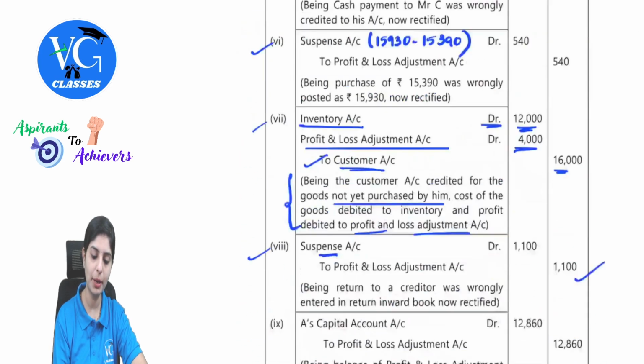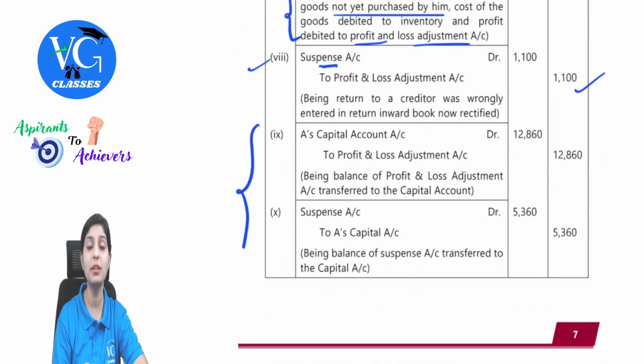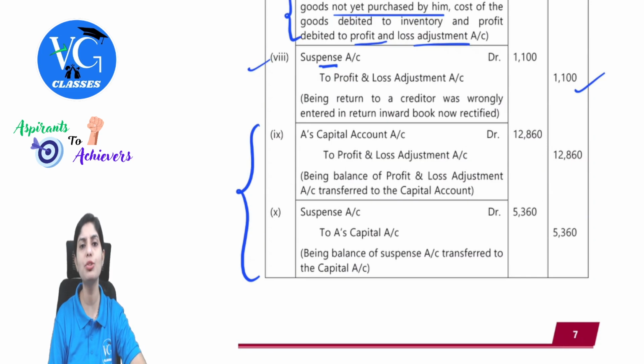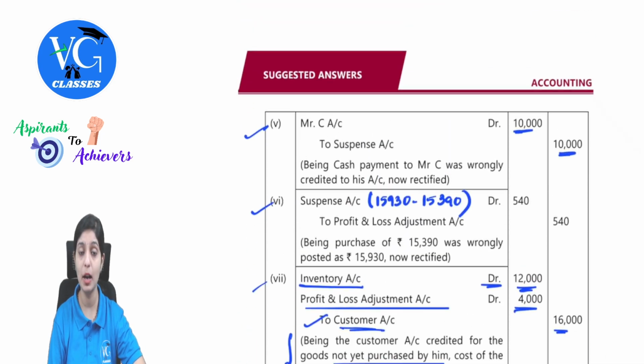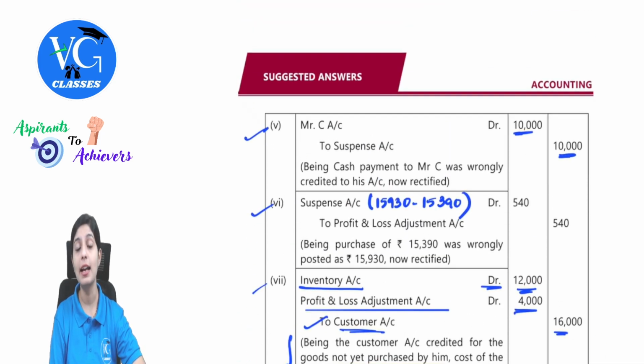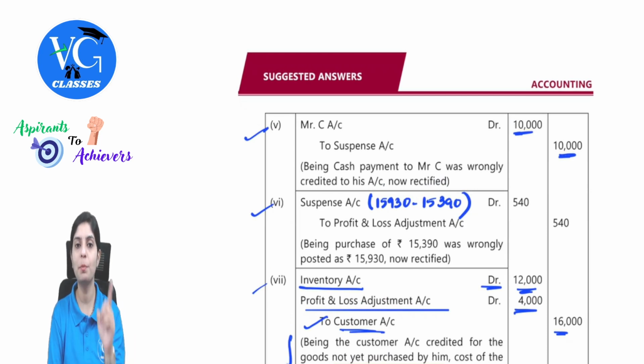Later, two most important entries where the examiner has clearly emphasized that most of the students have missed this, and that is where they have failed to score the complete marks. Whenever we have such profit and loss adjustment and suspense account, and especially the errors were related to previous year transactions and you are rectifying them in the subsequent year, make sure the accounts opened need to be closed and transferred to the proprietor's or the business owner's capital account.